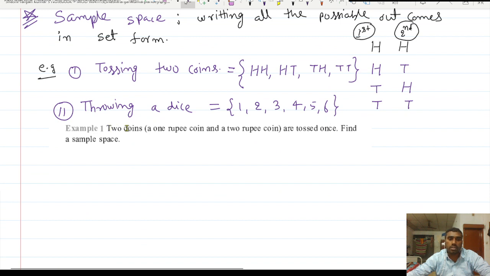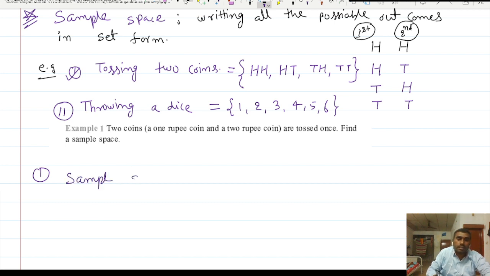Let us try these questions. The question is given: two coins, a 1 rupee coin and a 2 rupee coin, are tossed. Then find the sample space. Okay, fine. Either the 1 rupee coin or the 2 rupee coin, it shows head and tail only. So this is the answer here. You can see, what is the sample space here?